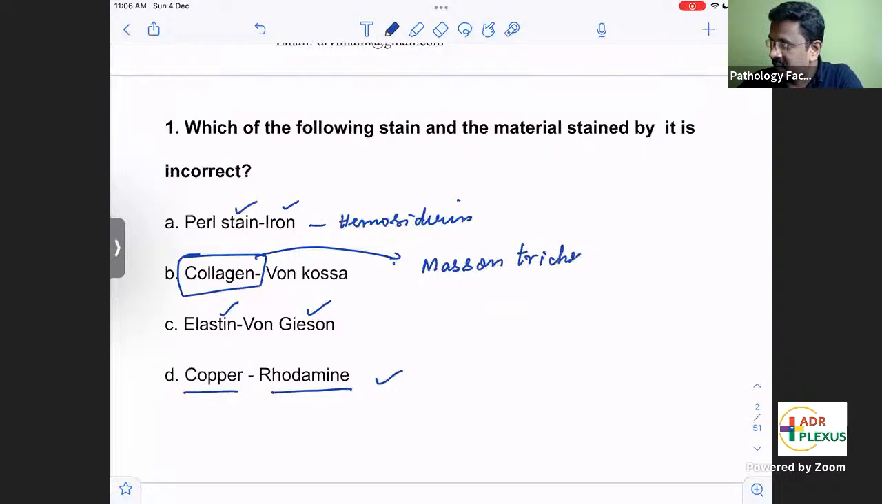Collagen, Masson trichrome will be highlighting in blue color. So if you use Masson trichrome, collagen fibers will be staining blue in color. Von Kossa is the special stain for what? Yes, it is calcium. So Von Kossa is the special stain for calcium. So this is the wrong option, so we have to choose this.